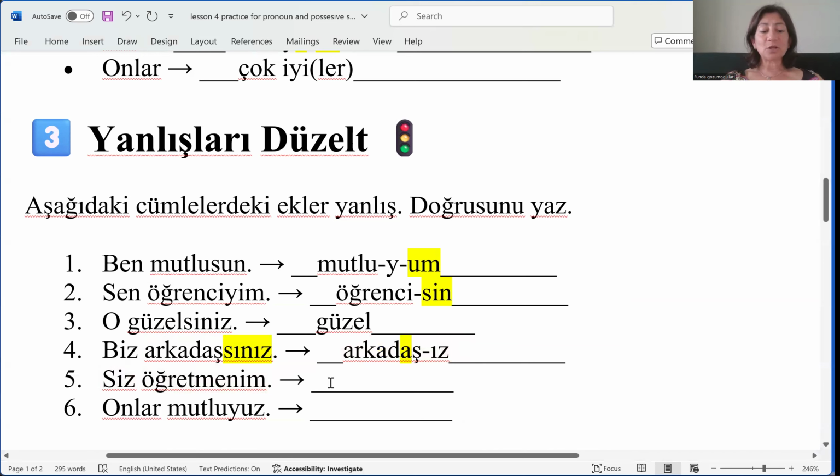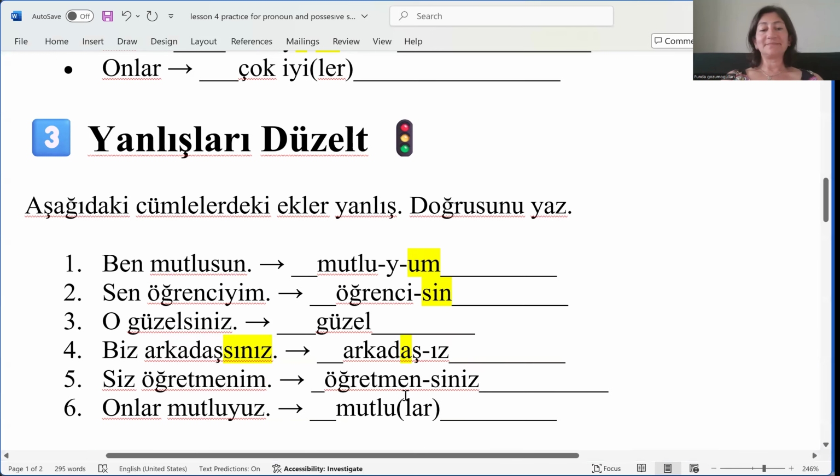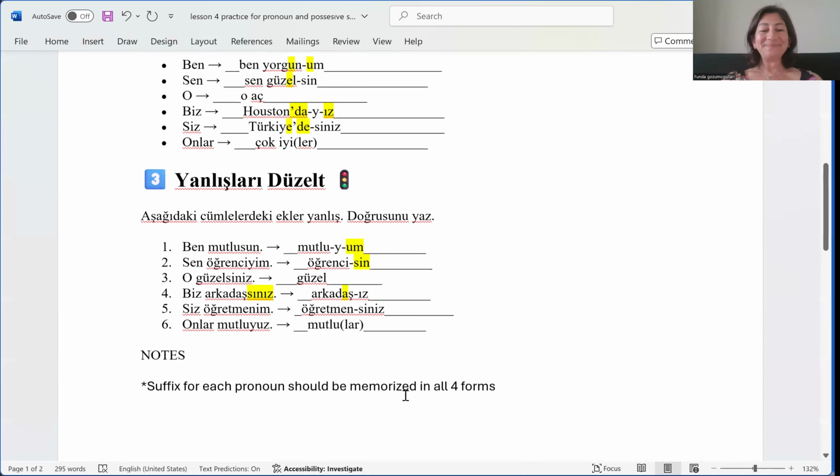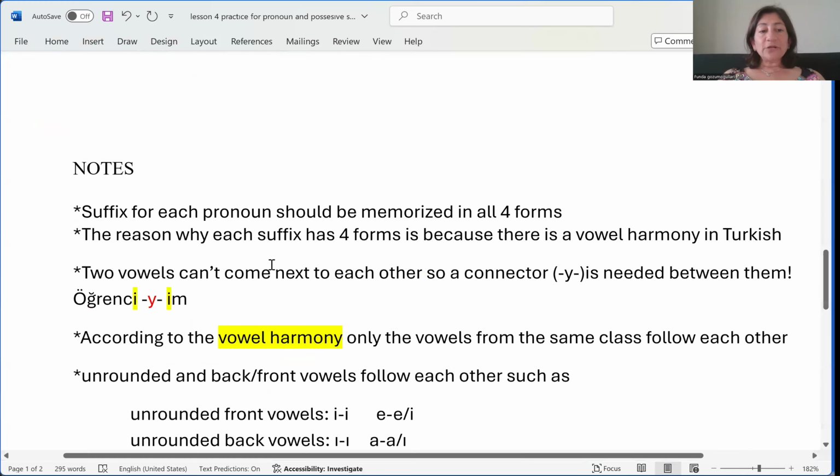Siz. Siz öğretmensiniz. Remember, siniz is the suffix needed for you guys. Onlar mutlu. Just write mutlu, no suffix needed. But if you like, you can even write lar here. All right, was it good? So there are some notes for you that you can read, guys. Let's read it very quickly.